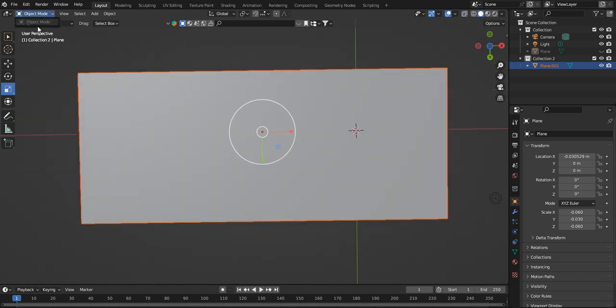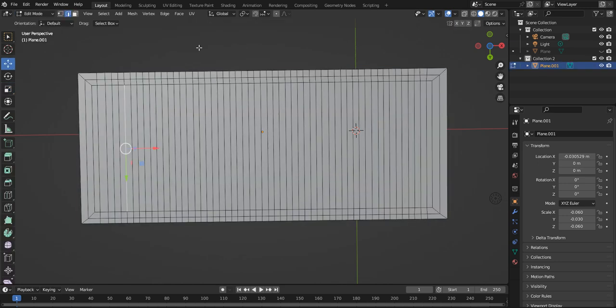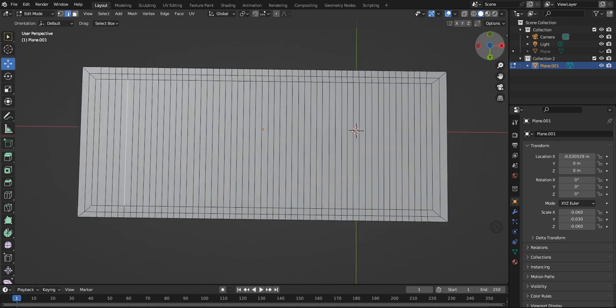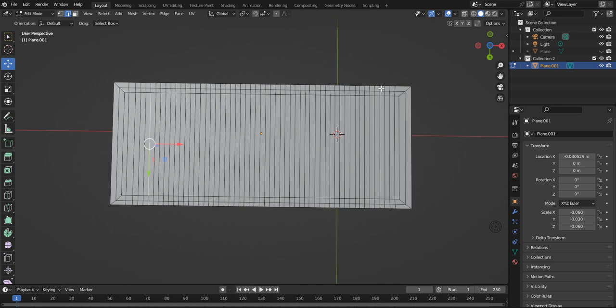Click on it, go here, edit. So I should have to click off it, click back on it, go here, go edit. Sometimes you have to click off it to click back on it. Now, first of all, you want the width of the concrete. This is the concrete on the outside. This part here is a metal frame around it. These little squares in the middle, these are the poles around the balcony. Of course, you notice I've got no poles on this side. I didn't add them at the moment, but I will add them to the template. So you will have poles all the way around it.